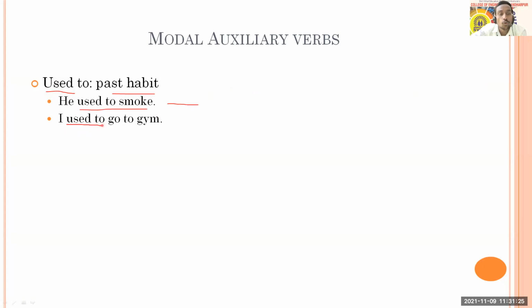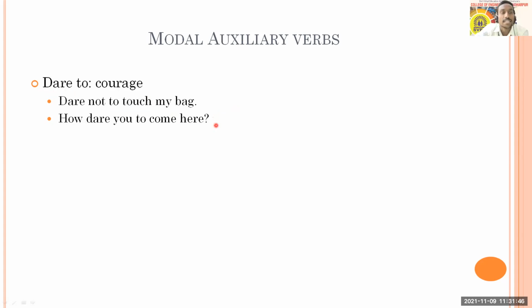I used to go to gym. It shows that in the past I was going to the gym, but now I don't go to gym. So it is a discontinued habit in the present. It was continuous in the past, but now in the present it is discontinued like this. Okay, so I hope that all of you are getting it, understanding it.